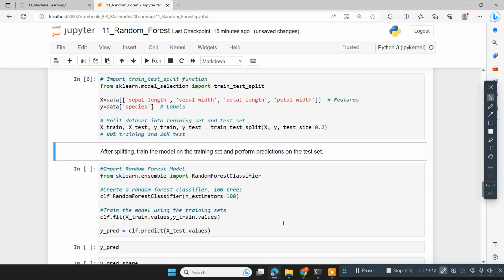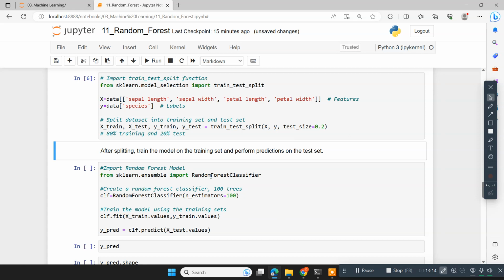So the data is split. Now I'm importing the algorithm. This is a classification problem, since there are only three values, 0, 1, 2, not a continuous type. So I'm importing RandomForestClassifier from the module sklearn.ensemble. Then I'm building 100 decision trees here.